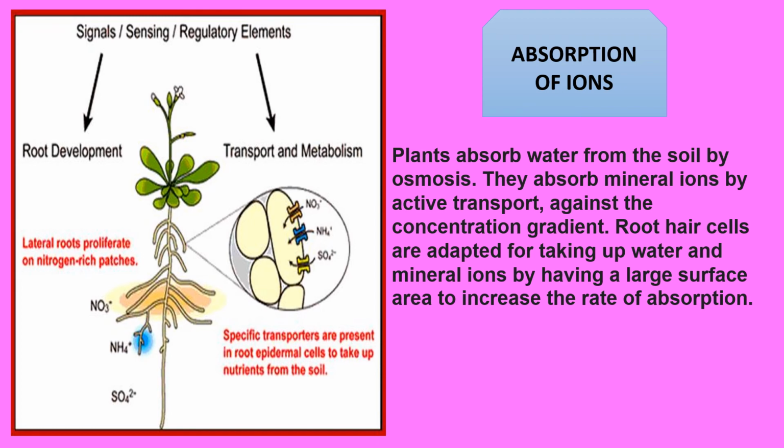Root hair cells are adapted for taking up water and mineral ions by having a large surface area to increase the rate of absorption. So the total process has been shown in the diagram. You can understand the mechanism also from here, and the total process in an explained way has been written in your book. So if you want, you can read it from your book also. I have given you a gist of the total process, that is what is absorption of ions and how it is happening.